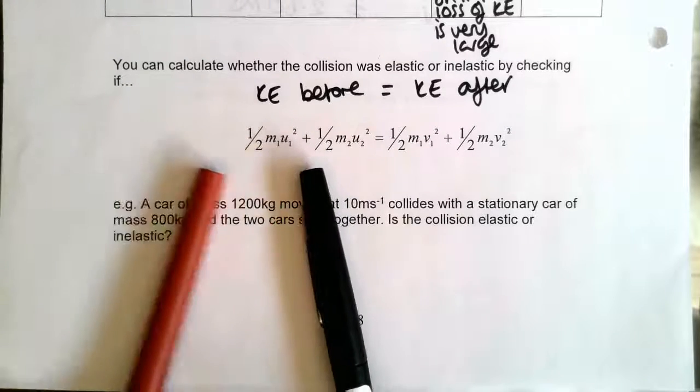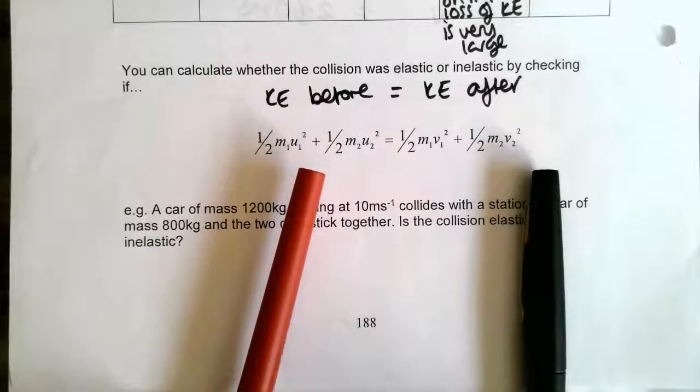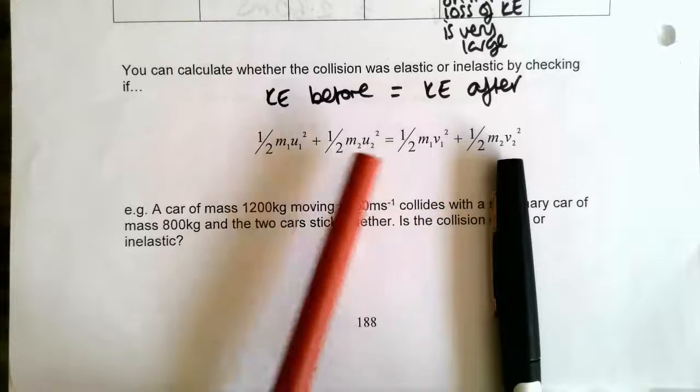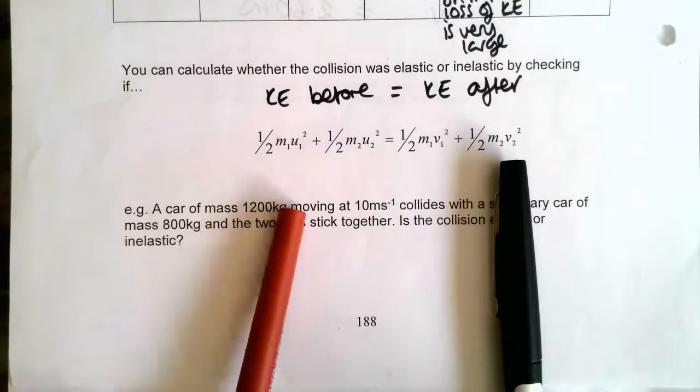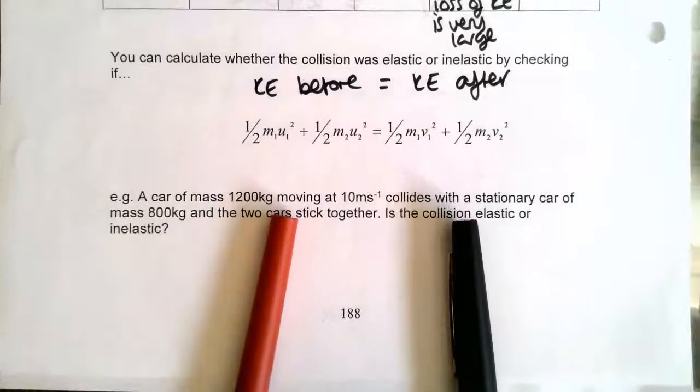So whenever they collide, and then say once they've collided they go apart again and move apart, they're going to have a kinetic energy afterwards, each of them. So we just add the two befores together, see what you get, add the two afters together, see what you get, and see if they're the same as each other or not.